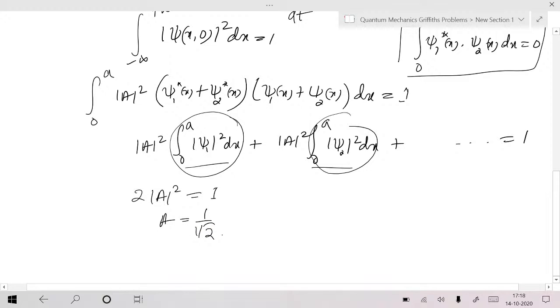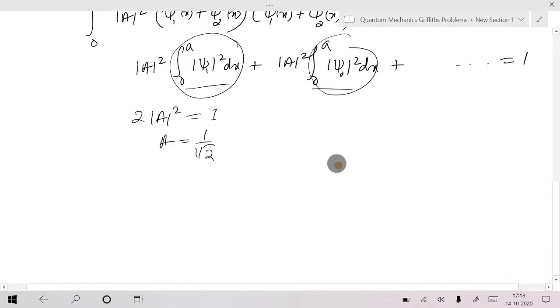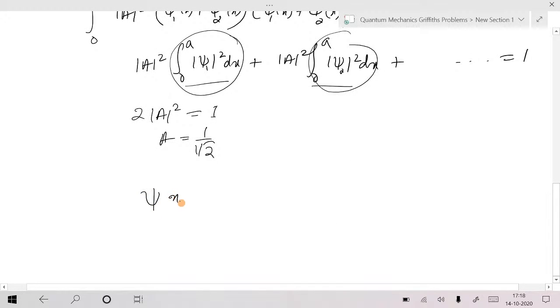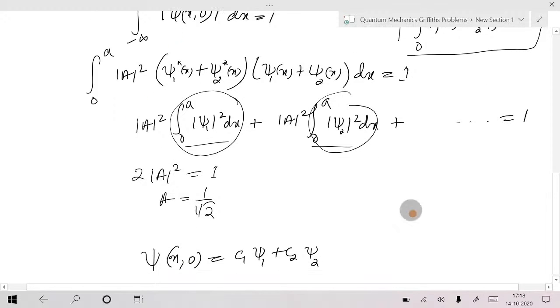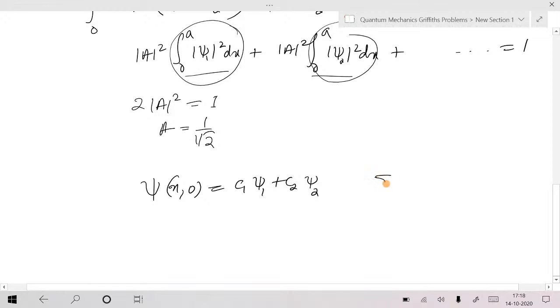This is one possible way of normalization, and the other possibility is writing psi of x comma 0 in terms of c1 into psi 1 plus c2 into psi 2. There is one more normalization condition that is the same as this one. From this one you can actually prove this one. That is, summation over all states appearing here of mod cn square, the coefficient mod square, should be equal to 1.